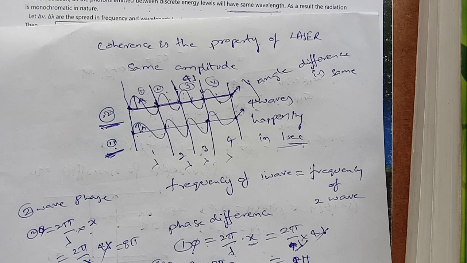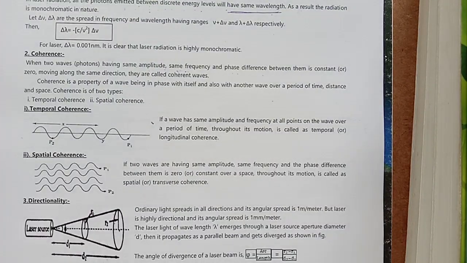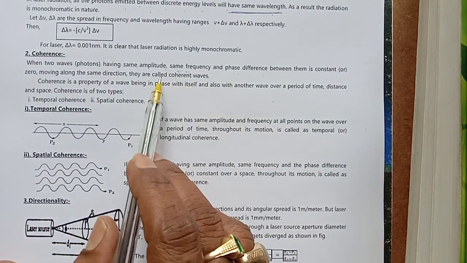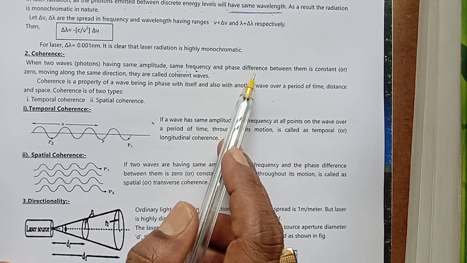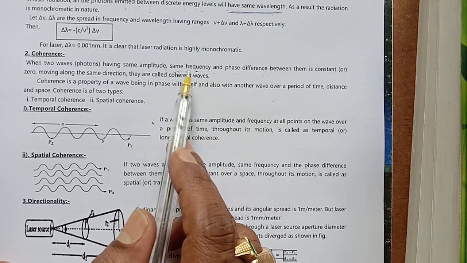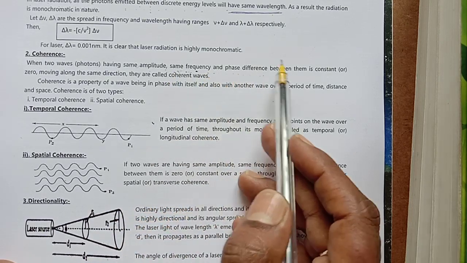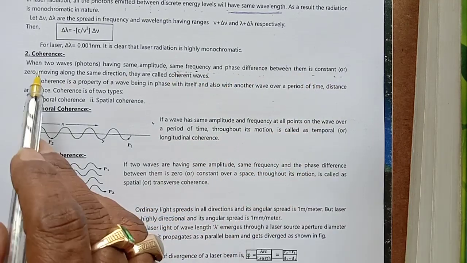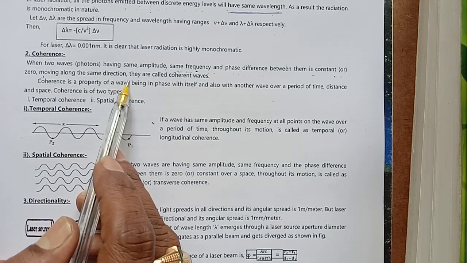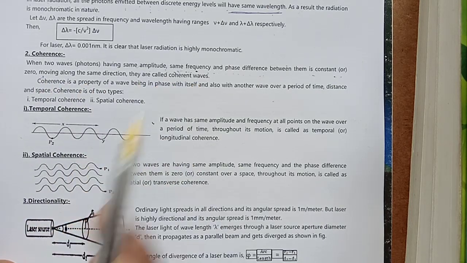So that is why it is called coherent waves. Same frequency, same phase difference between them is constant or 0, moving along the same direction. They are called coherent waves.